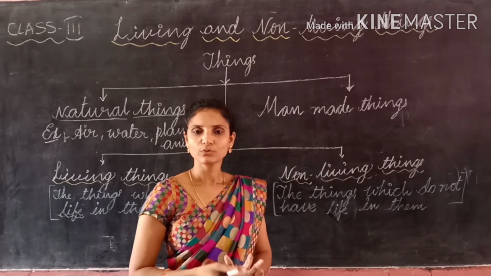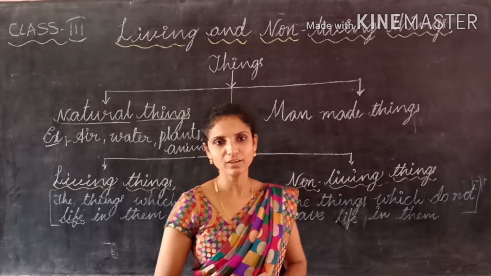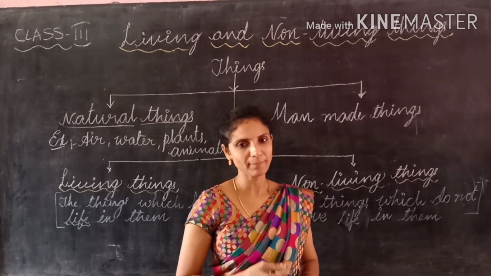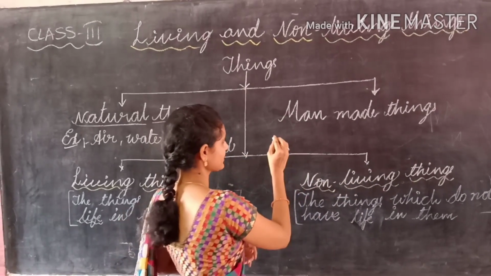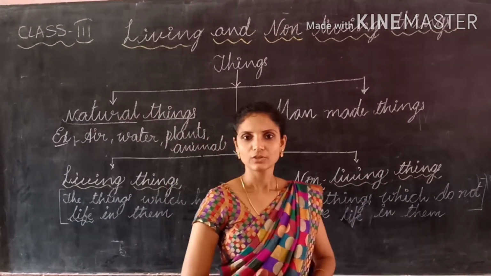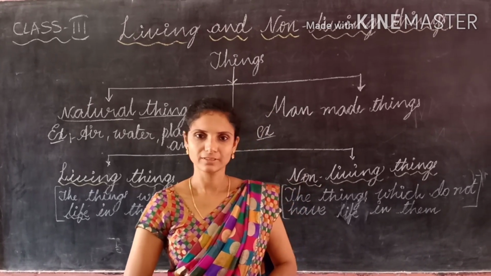And next one, what are man-made things? The things which are made by man, created by man, prepared by man are called man-made things. What are the examples of man-made things? Once you look around, what are the things you observe?